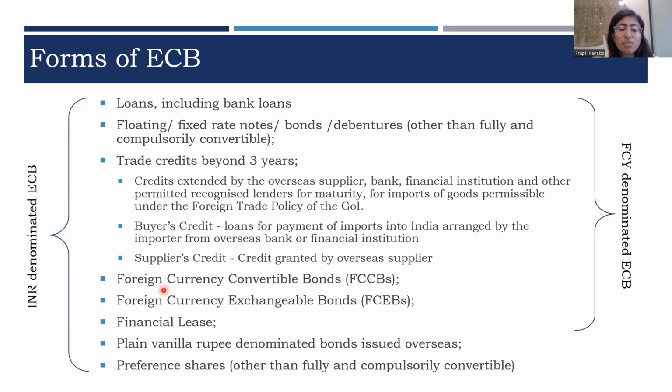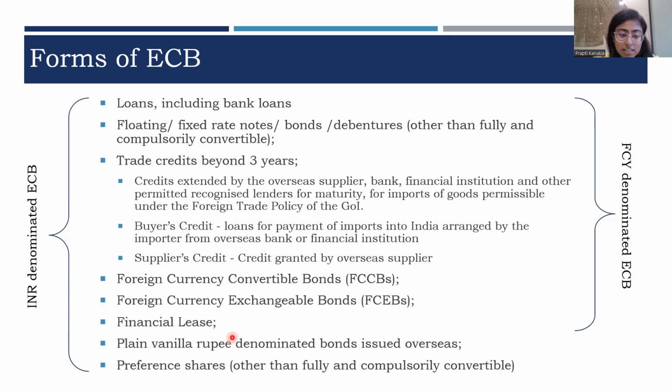Then comes foreign currency convertible bonds. Here, the bonds are raised in the form of foreign currency, and at the time of conversion, they will be converted into the equity of the borrowing entity. In foreign currency exchangeable bonds, the concept is very similar to FCCBs. However, the only difference is that at the time of conversion, the equity of another entity, which is called the offered entity, will be offered to the lender and not that of the borrowing entity.